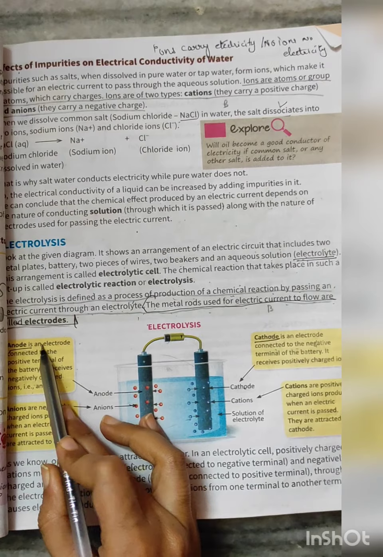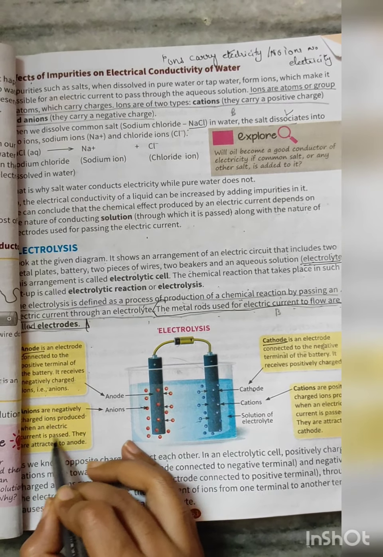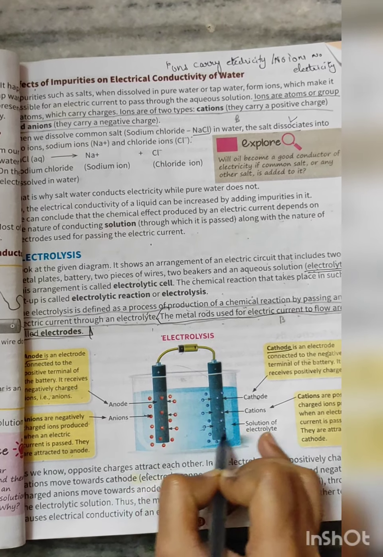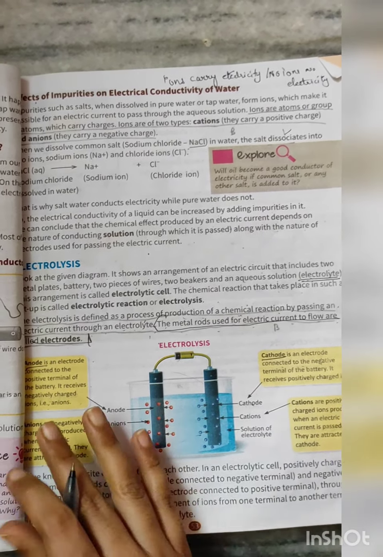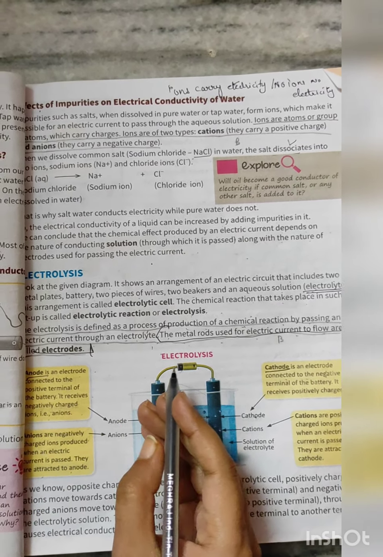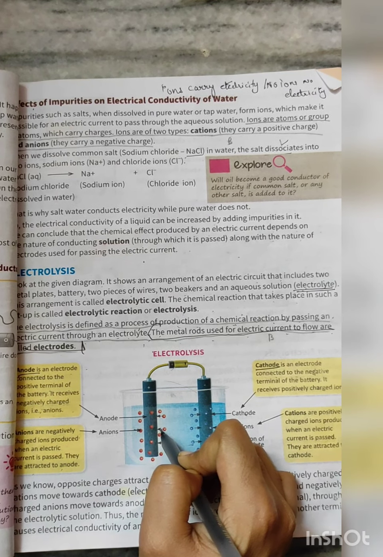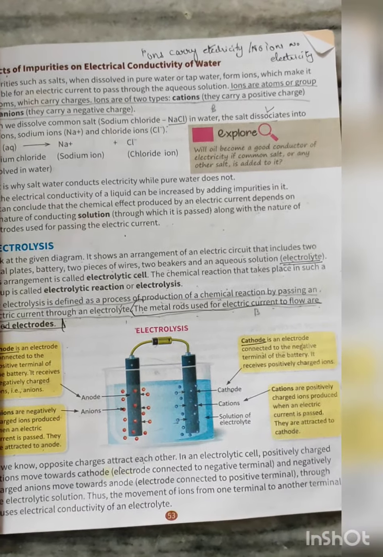So negatively charged ions, when an electric current is passed, are attracted to the anode, even though the anode is connected to the positive terminal.